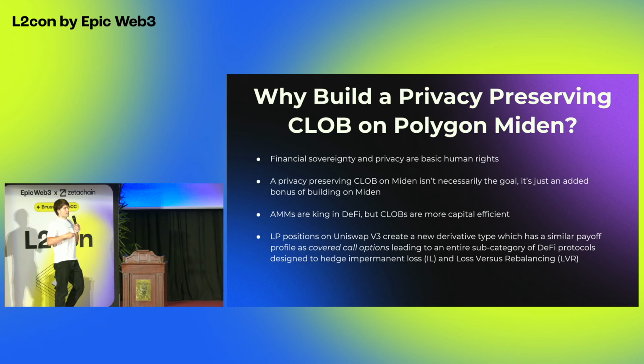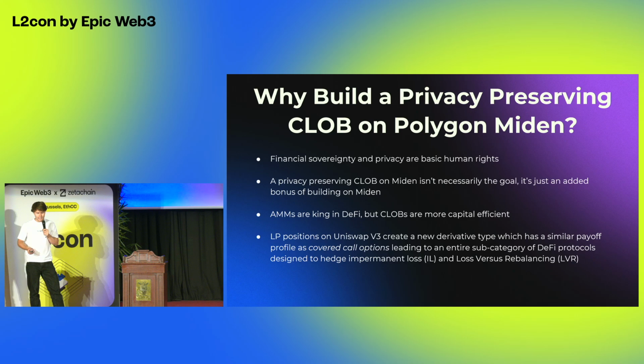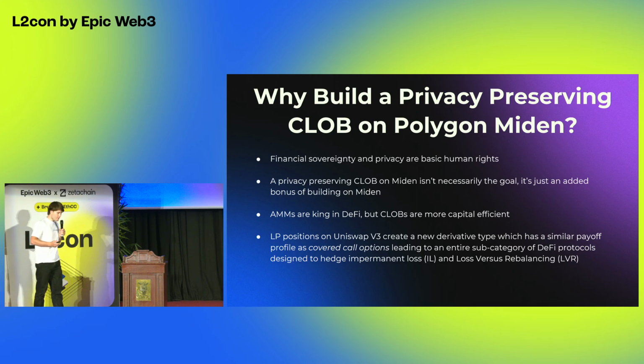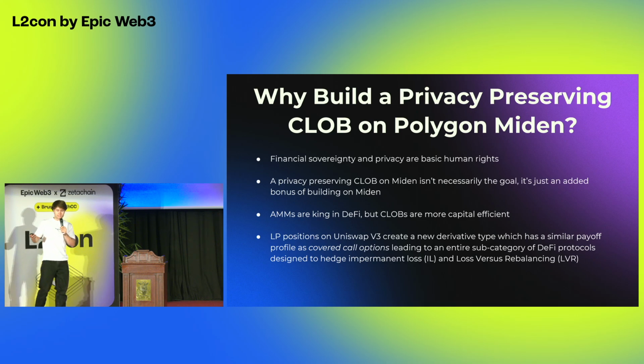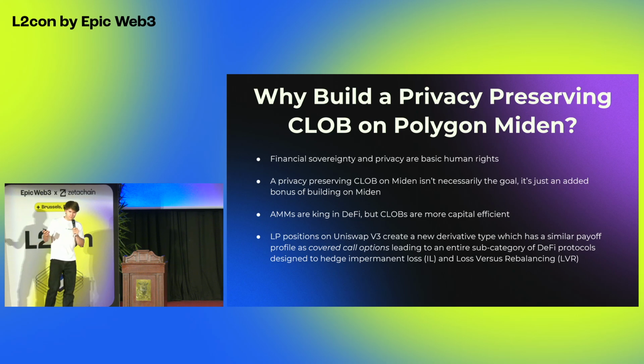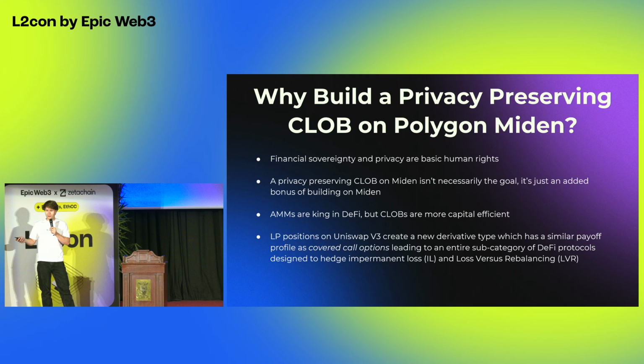Another problem when you are supplying liquidity to an AMM is, two things essentially. You are receiving this derivative. You deposit liquidity into Uniswap and you receive this LP position, and as the price of the volatile asset fluctuates, you have this new risk. And this new risk profile of this LP position is very similar to a covered call option. And this creates a bunch of new problems, because now you have to hedge the risk of this covered call option, or the LP position. And it creates this whole subcategory of DeFi protocols that honestly I don't know are necessary.